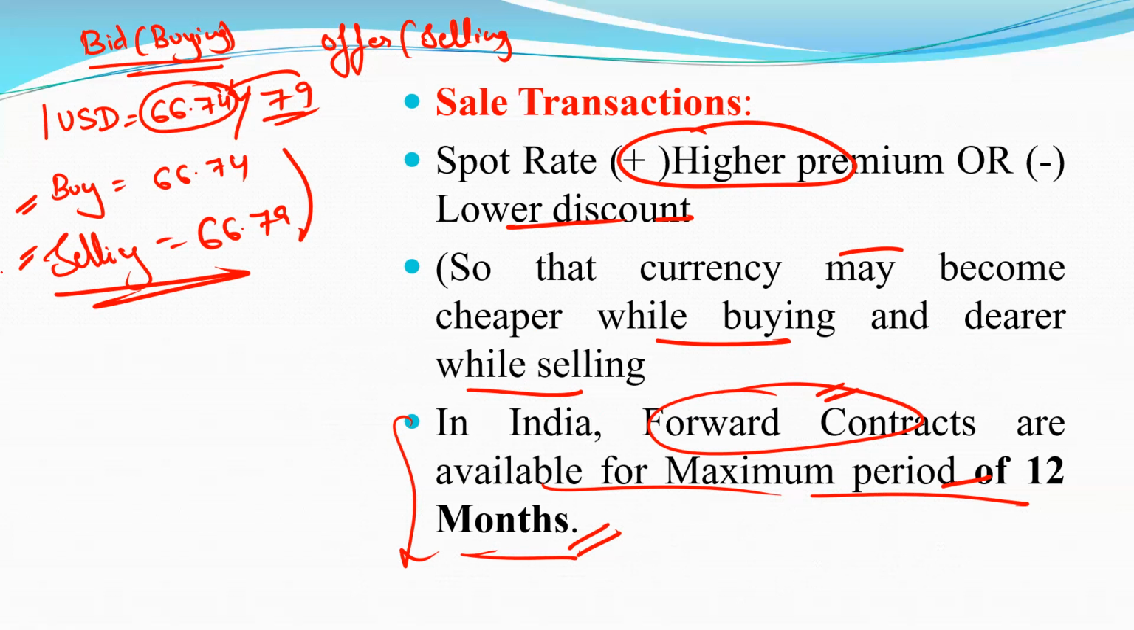And you have to remember one more point, the last one. This is very, very important. In India, forward contracts are available for a maximum period of 12 months. Clear? So you have to remember all these points.